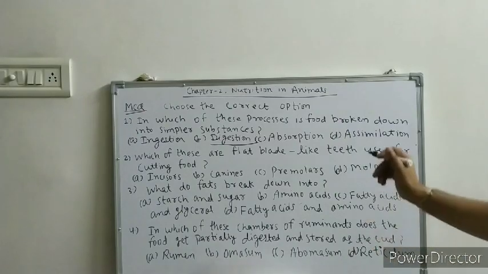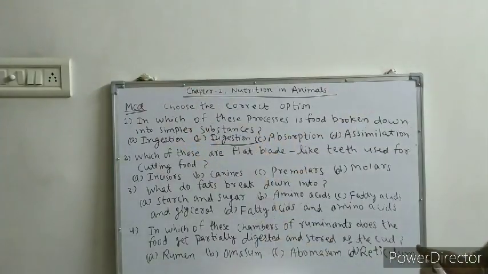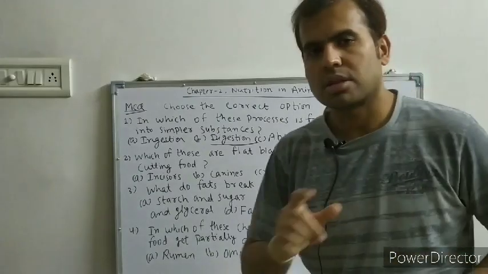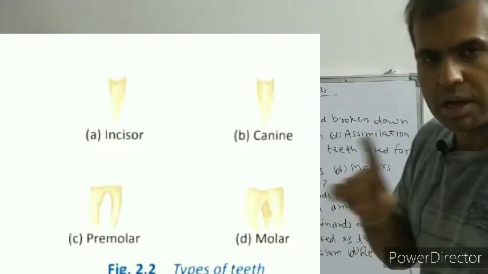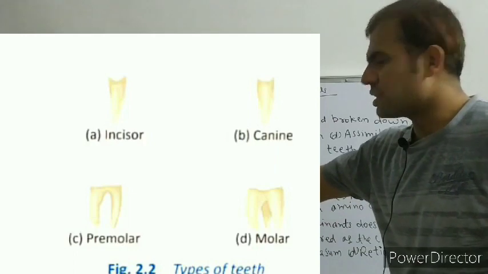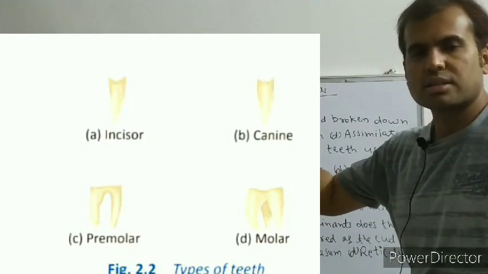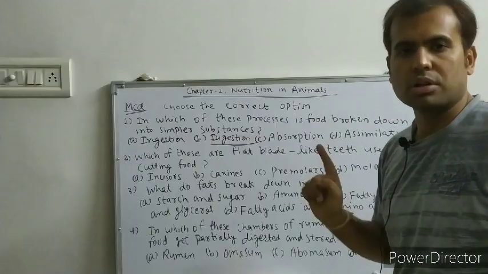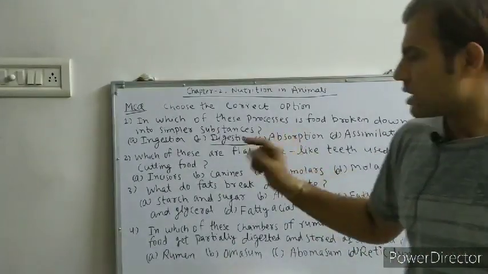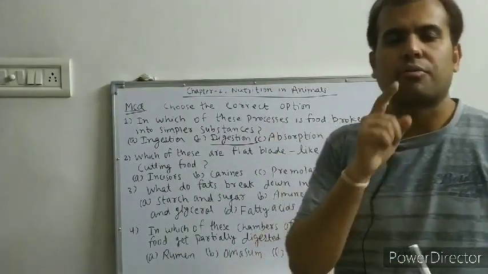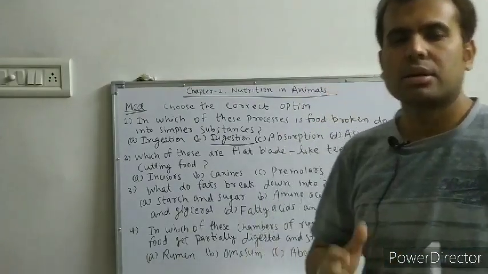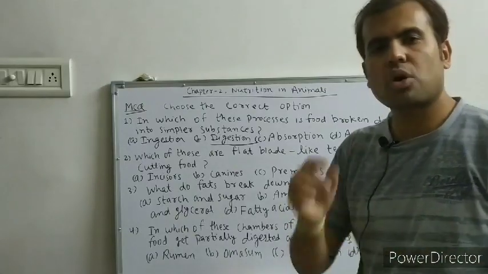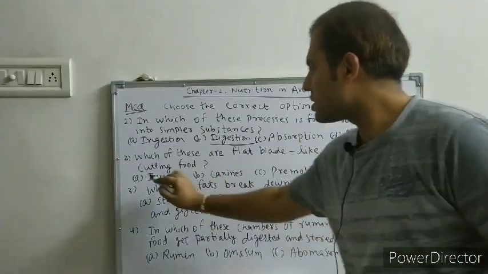Okay, and second question now, which of these are flat blade like teeth used for cutting food? See, you will see the figure. There are four types of teeth we have already discussed. One is incisors, second is canines, molars and premolars. Incisors are flat, blade like front teeth. So you will use them for cutting the food. So incisor is the answer.